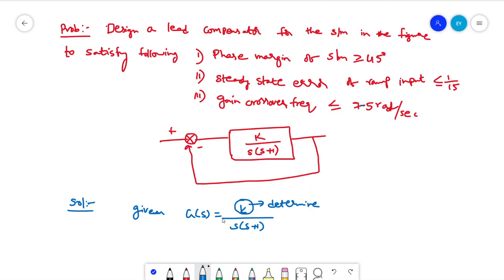Determine k. If you see the system, it has a pole at the origin, so it is a type 1 system, right? For a type 1 system, they asked for a steady state error. How can we get the steady state error? If you see the initial chapter where we dealt with steady state error, we designed for all system types, for different kinds of inputs. For the ramp input they asked, for a type 1 system, we'll equate the steady state error and find the k value.